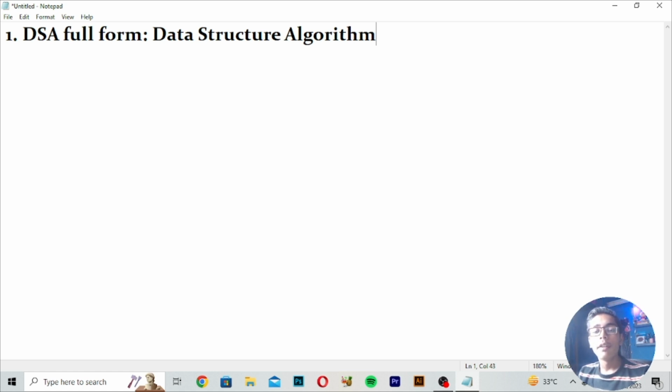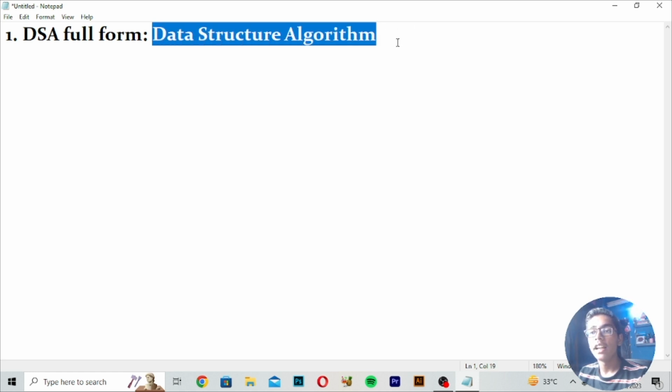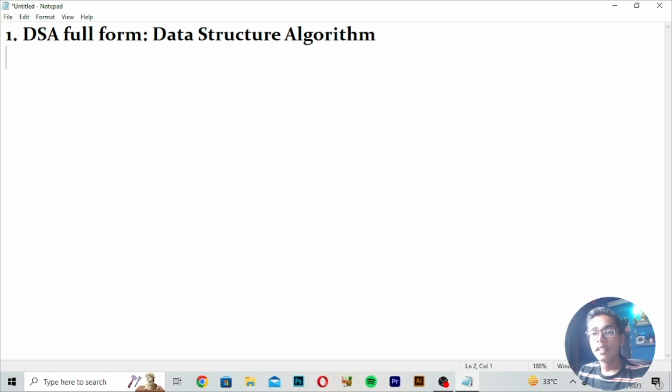So when they have DSA in their mind, they create new innovations in their games. Like that, when you update your games, you get new features because of DSA. Because when a programmer applies a new innovation, they use DSA. DSA means data structure algorithm, which is written here. Basically, this data structure algorithm is used to create any new innovation in any old project. So this is the first point here, which is the full form.